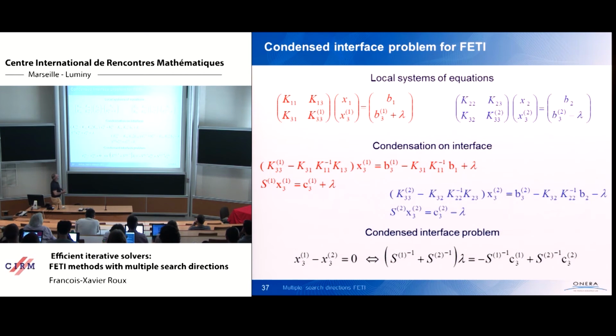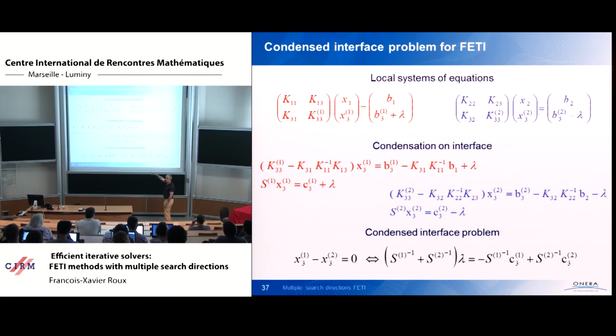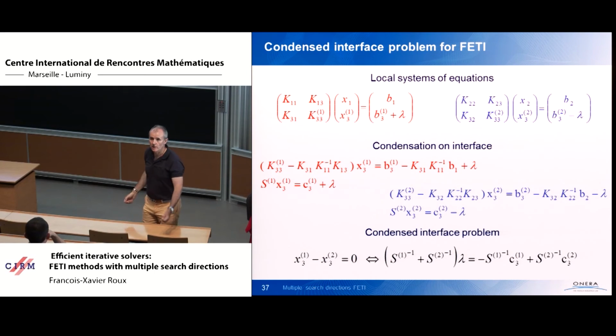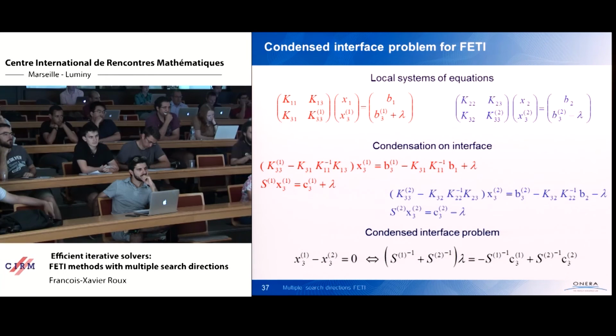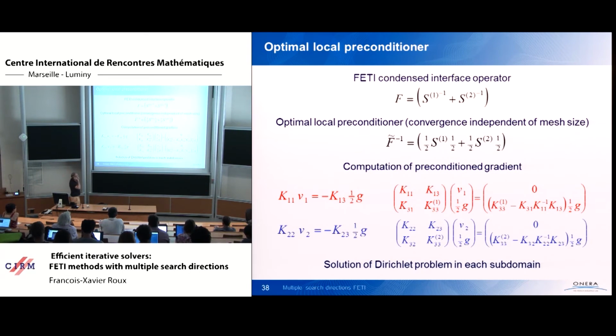Okay, we can perform exactly the same analysis. What is the relationship between X31 and lambda? It depends on the Schur complement. But now the unknowns are not X3 and the residual lambda, it is the opposite way around. The unknown is lambda and the residual is X31 minus X32. And so the matrix of FETI is the sum of the inverses of the local Schur complements. It is a Neumann to Dirichlet local problem instead of Dirichlet to Neumann local problems. So the FETI operator is S1 minus 1 plus S2 minus 1.